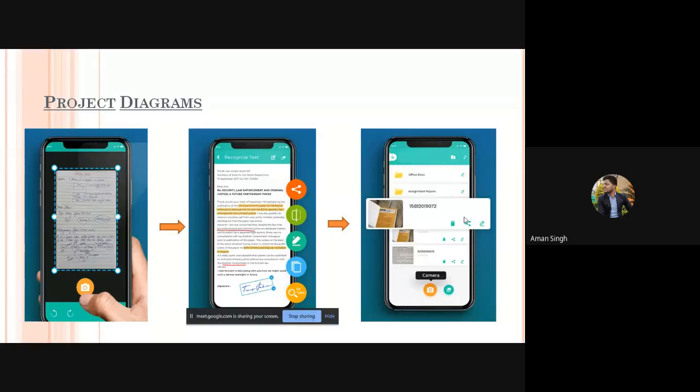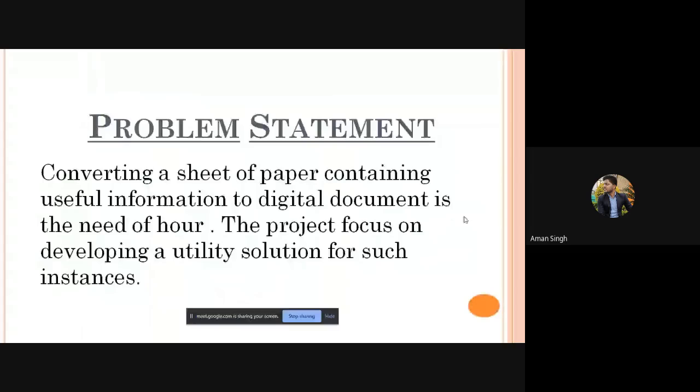Sir, the main problem is cutting a sheet of paper for useful information, for example a driving license or any other document which we always need available online, so for this purpose this app can be useful. In this project, the text recognition is divided into three modules.